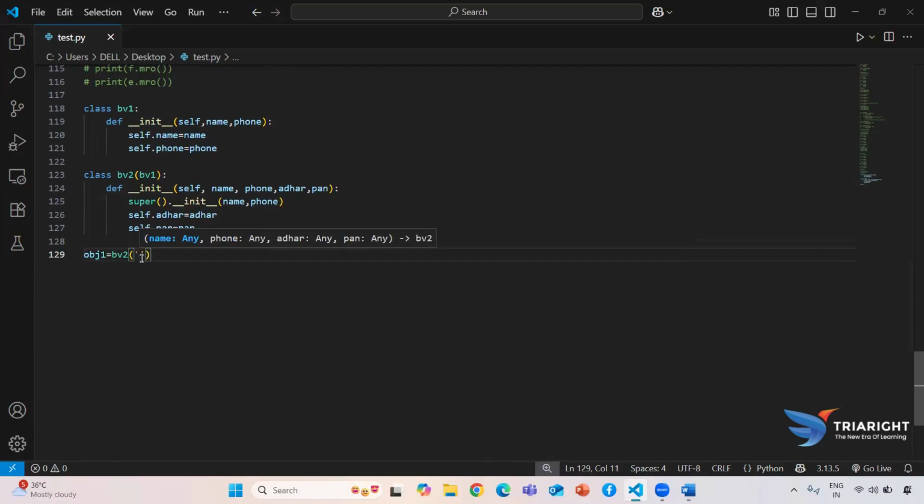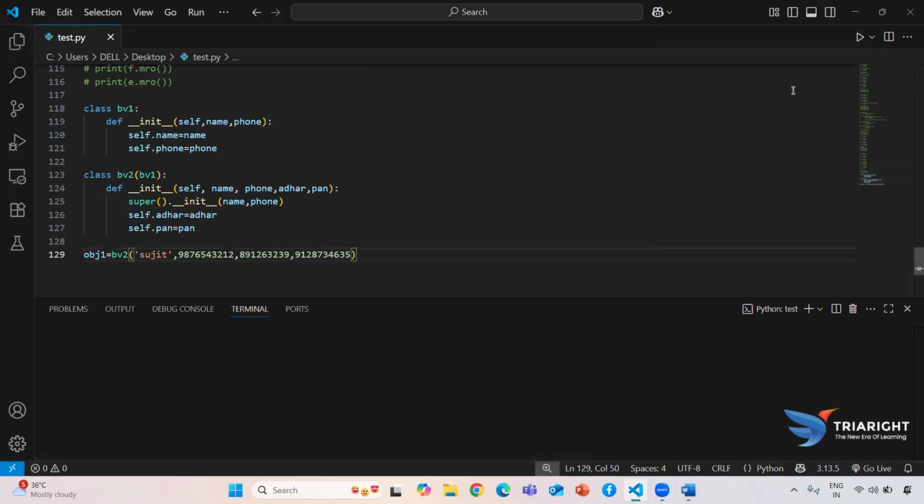Here you need to pass all your details. Here I'm passing Sujit. The next one is the phone number, so I am passing the phone number, then the Aadhaar number. Then I need to pass the PAN number. Okay, so here I am passing the PAN number. Now guys, if I try to run this, it should not give you an error. Just see, we can get that particular thing.